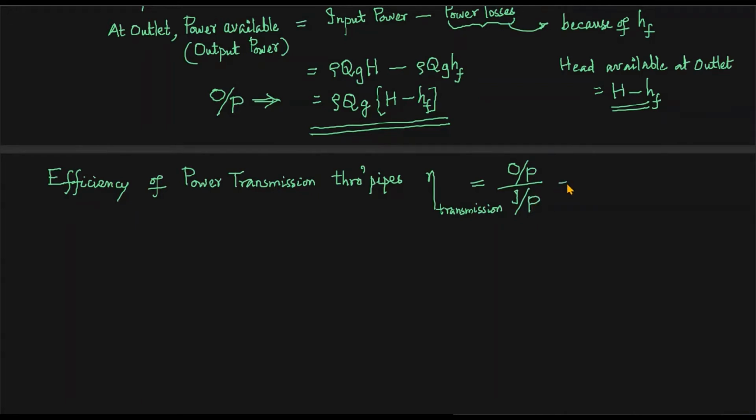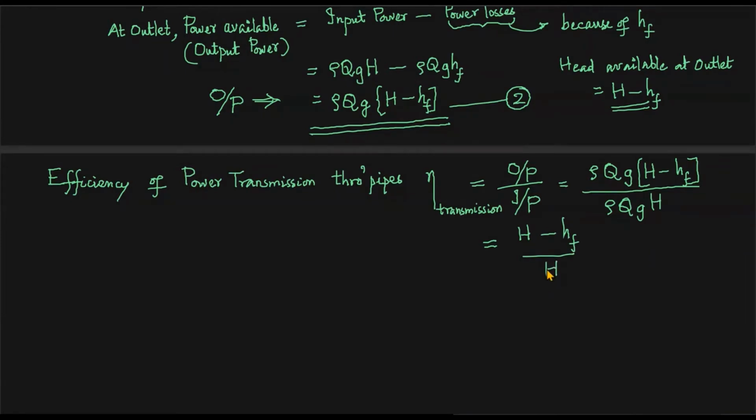And output power is what? Output power is represented by, say, equation number 2. Input power is rho Q G H, that is equation number 1. So output power is obviously less than input power. We can take rho Q G common, it is rho Q G into H minus HF, divided by 2 by 1, that is rho Q G H. So whenever you have to write the efficiency of power transmission, rho Q G will be cancelled. It will be H minus HF divided by H.